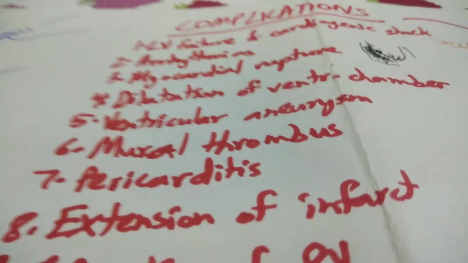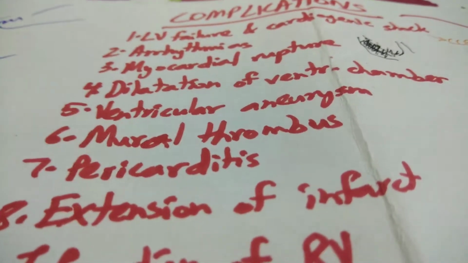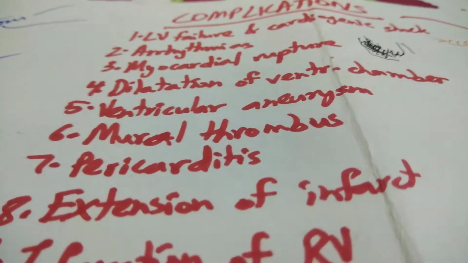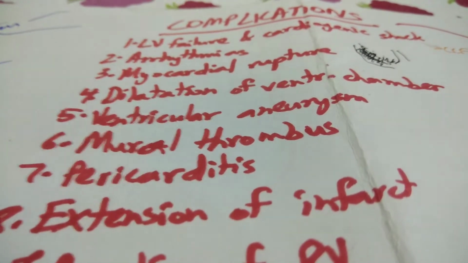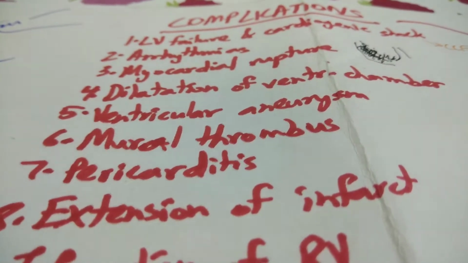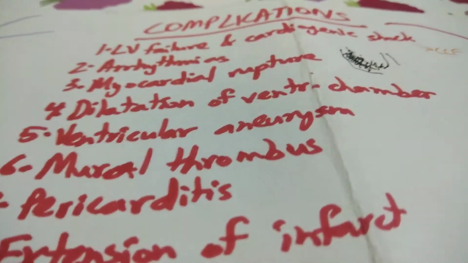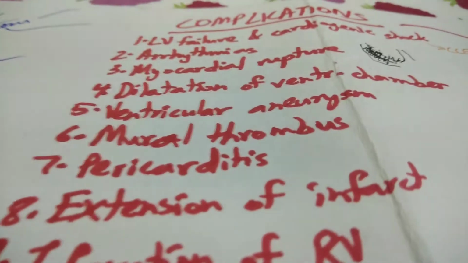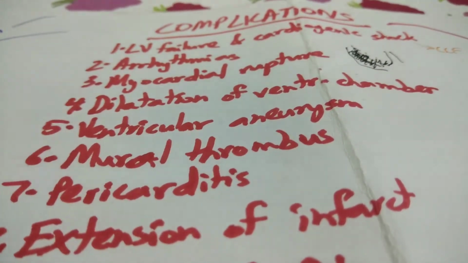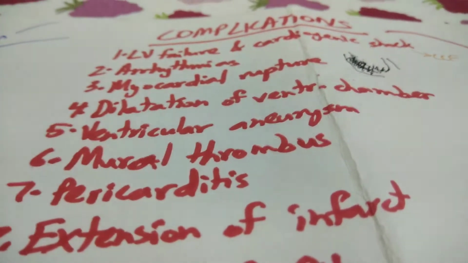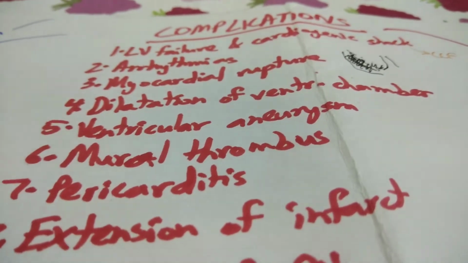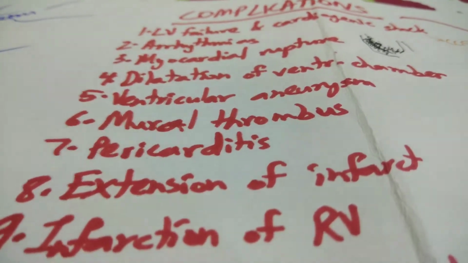Now moving on to ventricular aneurysm. After acute transmural infarction, the affected ventricular wall may bulge outwards during systole. This causes a ventricular aneurysm. So the dilatation of the ventricular chamber can progress to a ventricular aneurysm, and this is a late complication of large transmural infarcts.